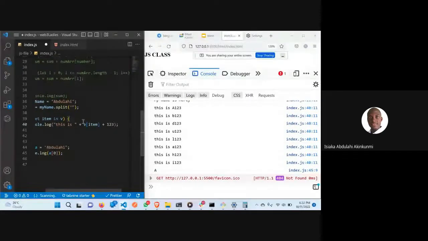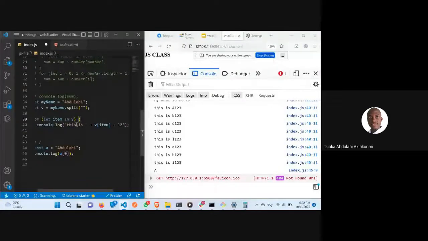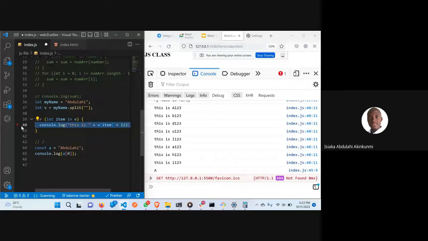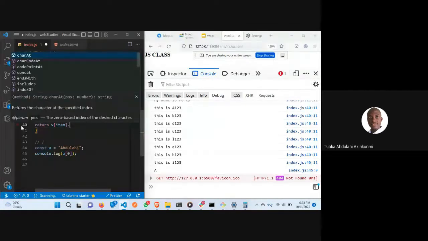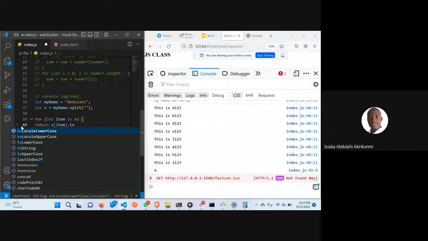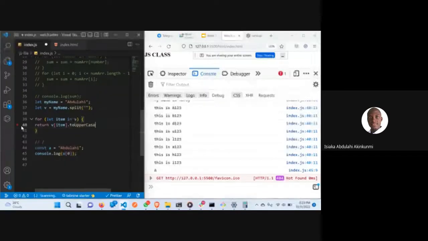Then for example, assuming this is what I want to do, I can say it should return my item at the first one. I can say my v at the first item, that's the first number, toUpperCase here. So it's not going to convert that one to uppercase. And then I will say plus. This is just an example. And I can now say v.